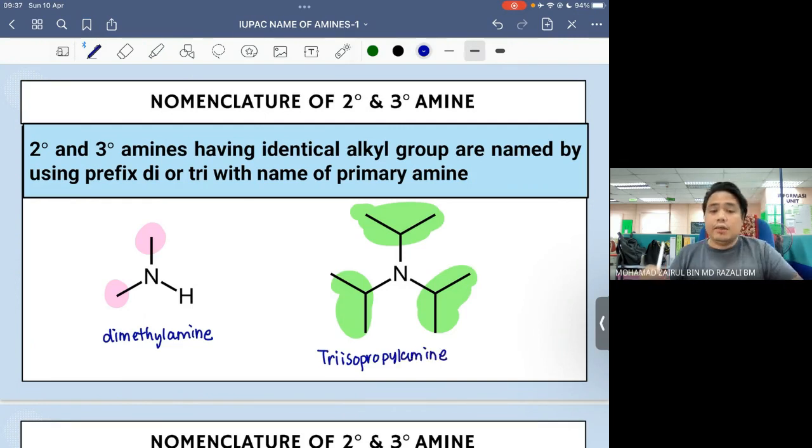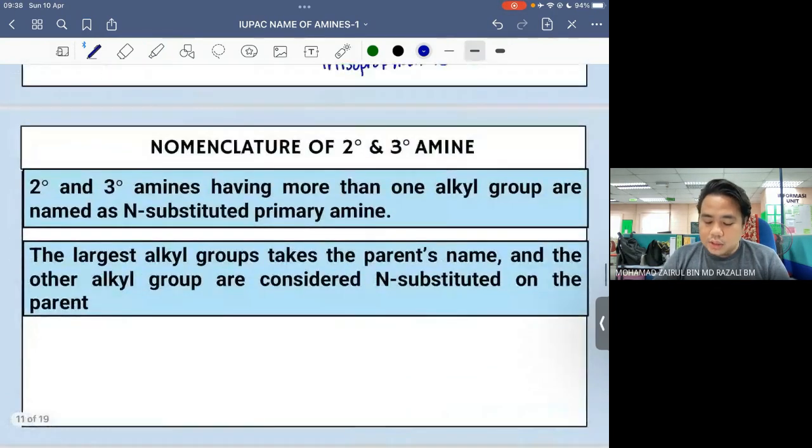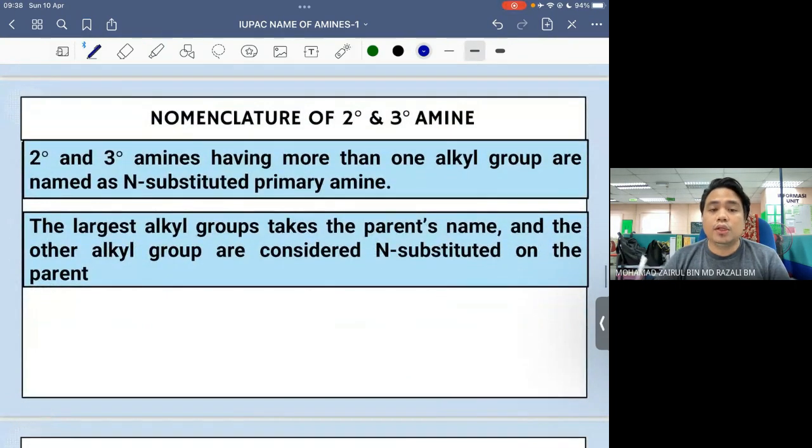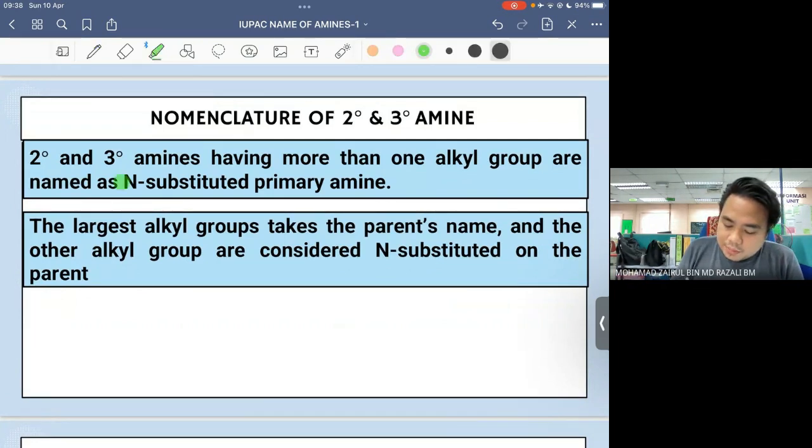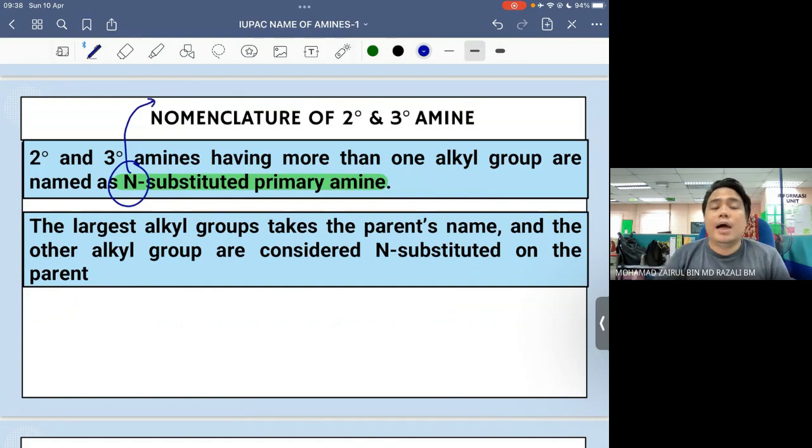Okay, ini case di mana the nitrogen itu directly bonded to the same type of alkyl group. Okay, kalau nitrogen itu bonded to more than one type of alkyl group, so kita kena namakan dia sebagai N-substituted primary amine. Okay, N ini refer kepada alkyl group that directly bonded to the nitrogen.